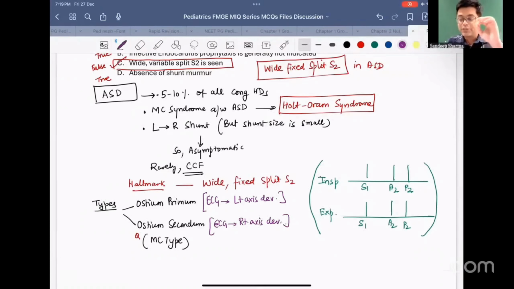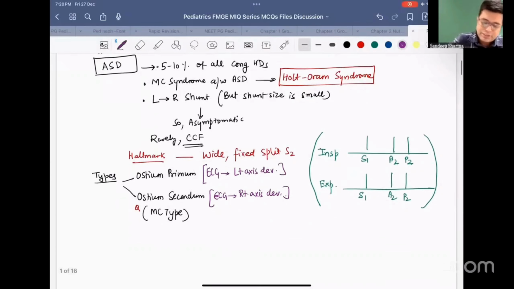Two types of clinical MCQs are asked in the exam. First question will say, an asymptomatic child is found to have wide fixed splitting of second heart sound. ECG was showing right axis deviation. What is the diagnosis? Answer will be Ostium secundum ASD. But if they say wide fixed splitting of second heart sound, asymptomatic patient, and left axis deviation was mentioned in the question, the answer will become Ostium primum ASD.